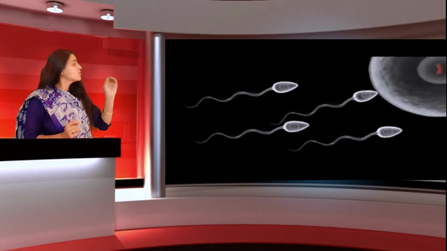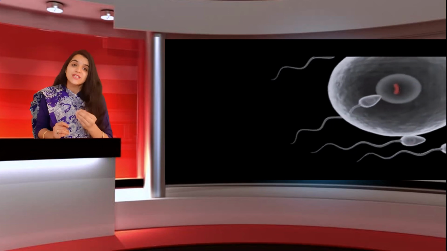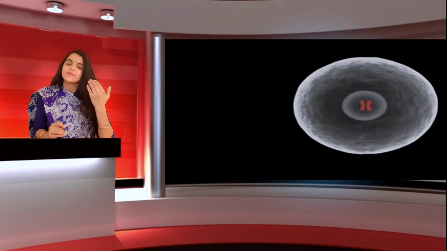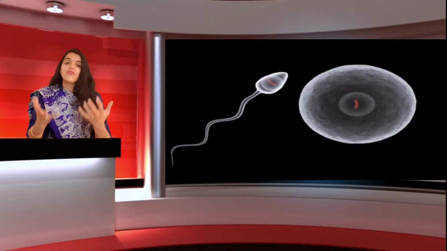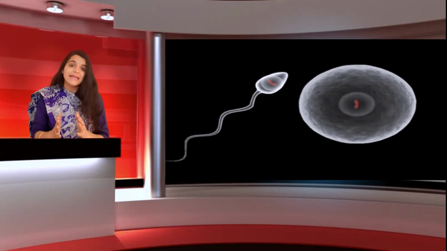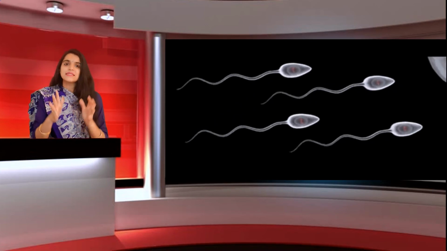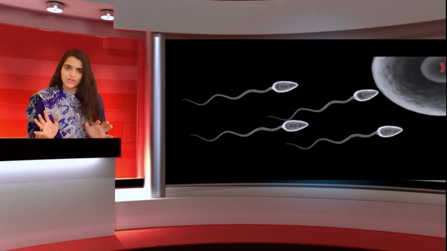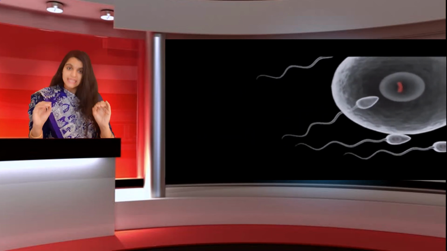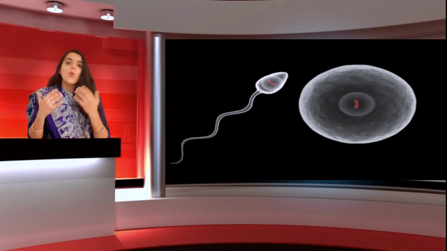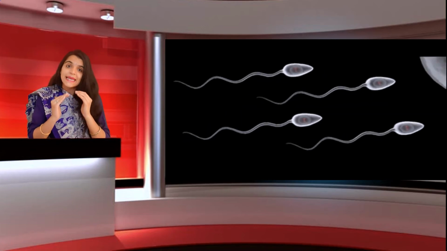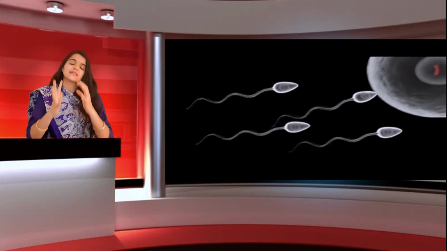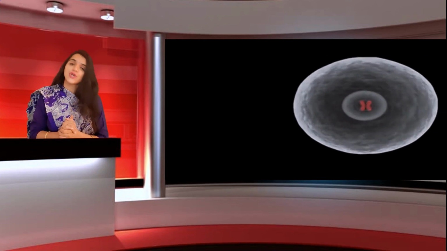Mostly in fertilization, the changes take place in the body, in the formation of gametes. And this fusion of gametes occurs only in sexual reproduction. You have to mention this: fusion occurs only in sexual reproduction, because in sexual reproduction there is variation and that fusion is required.